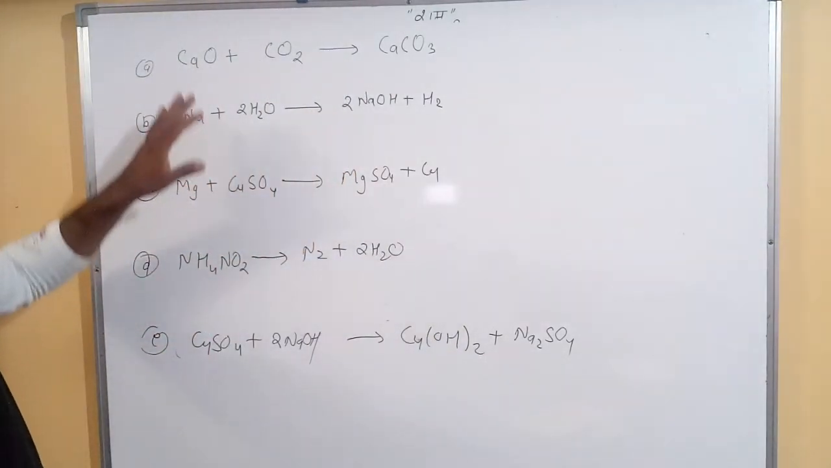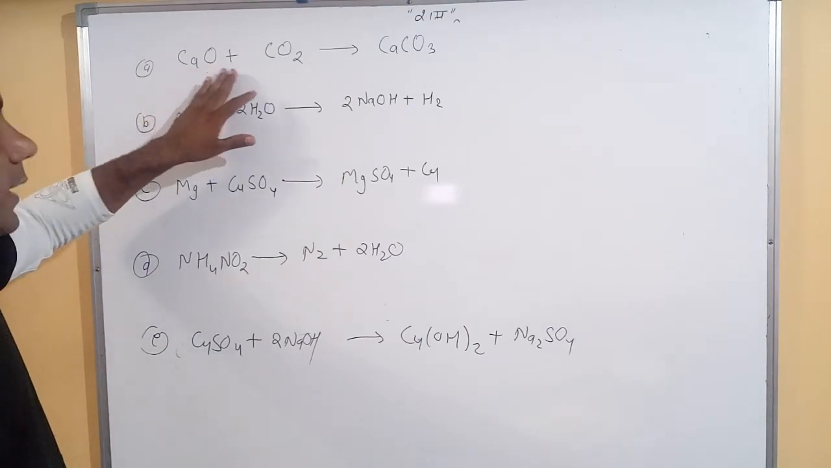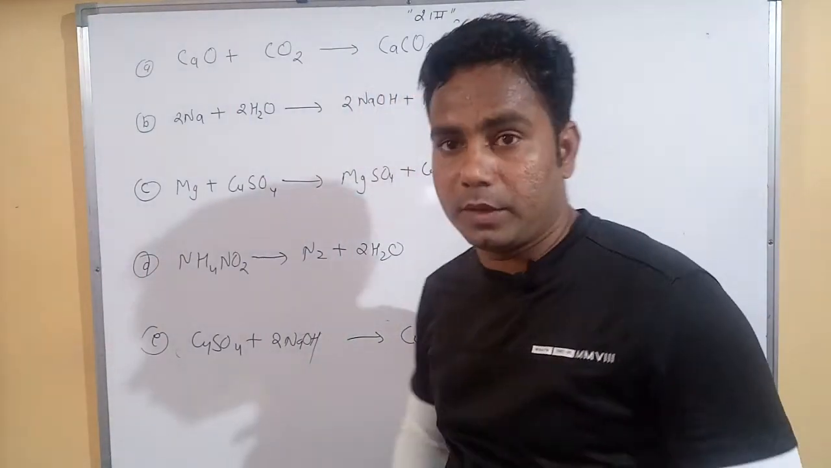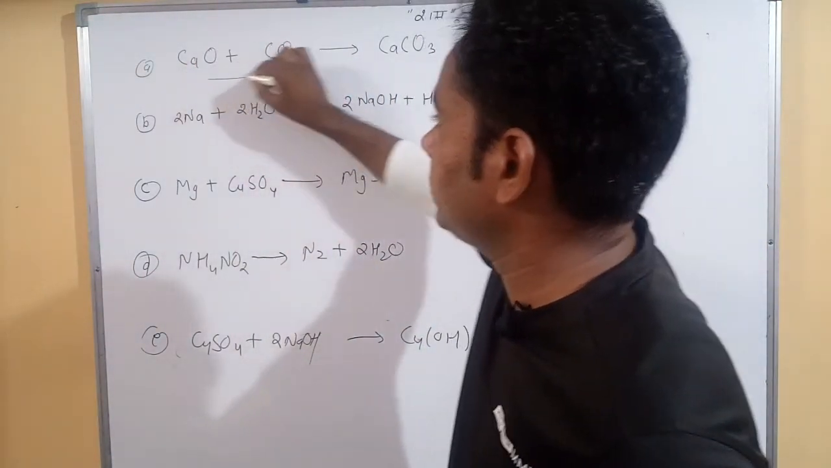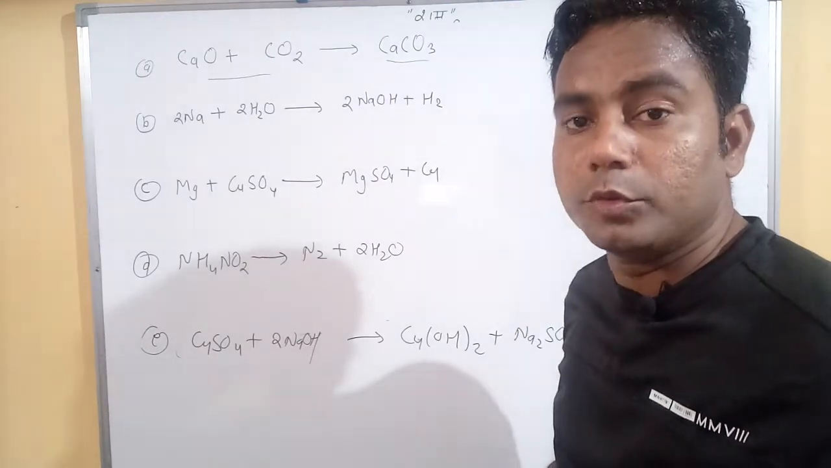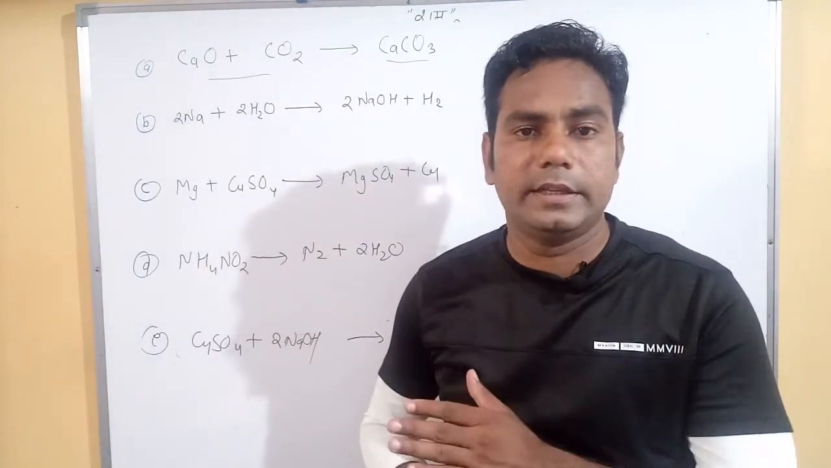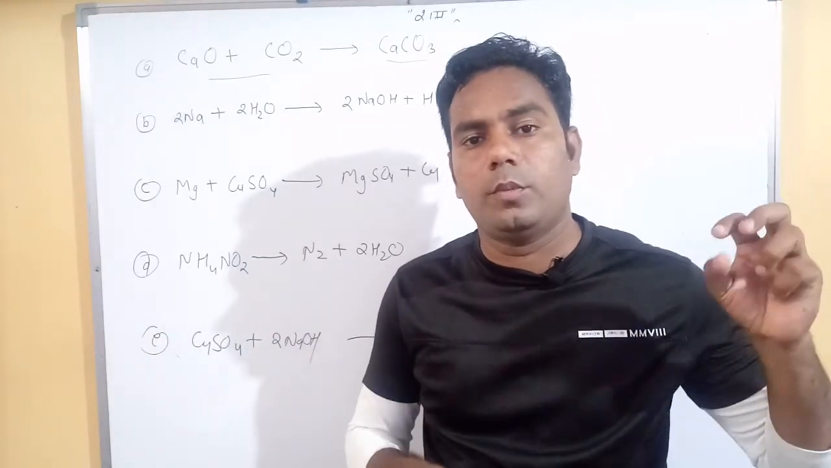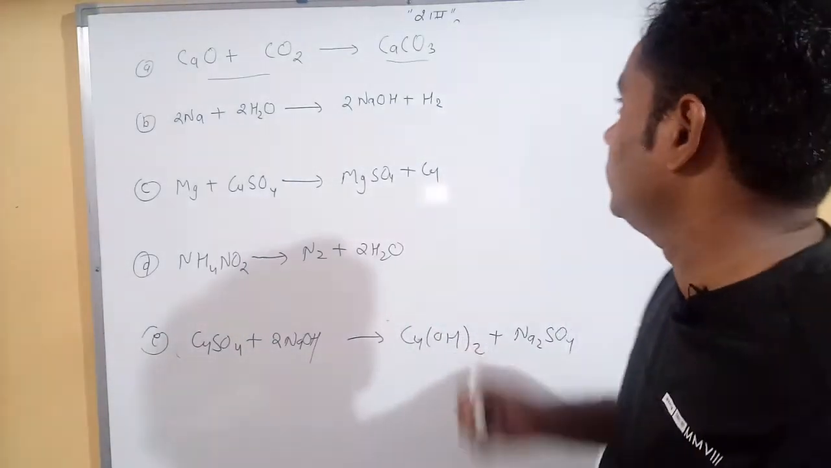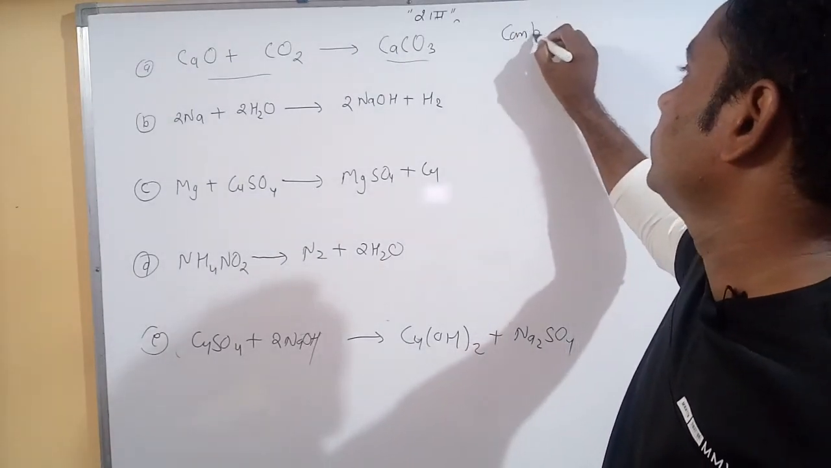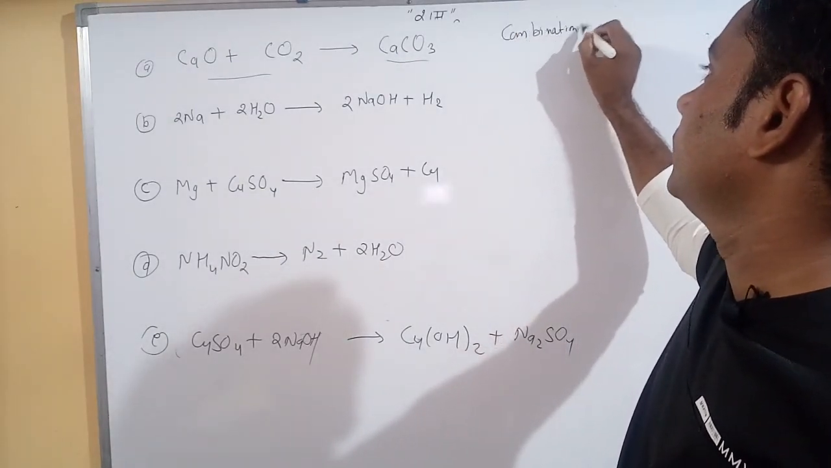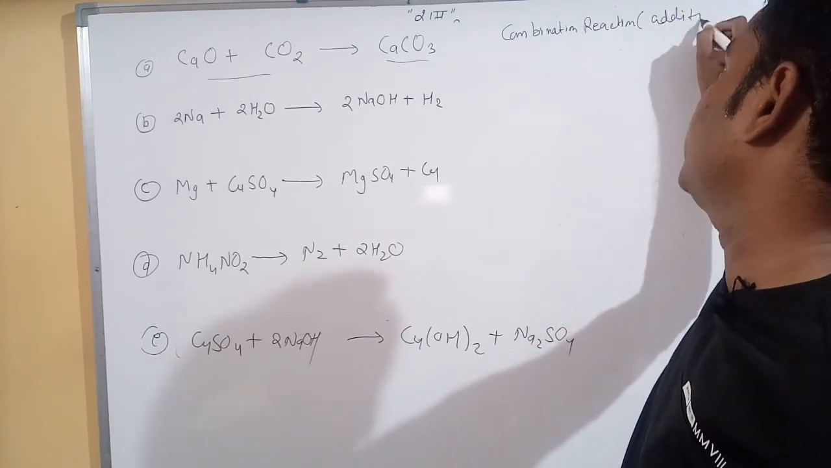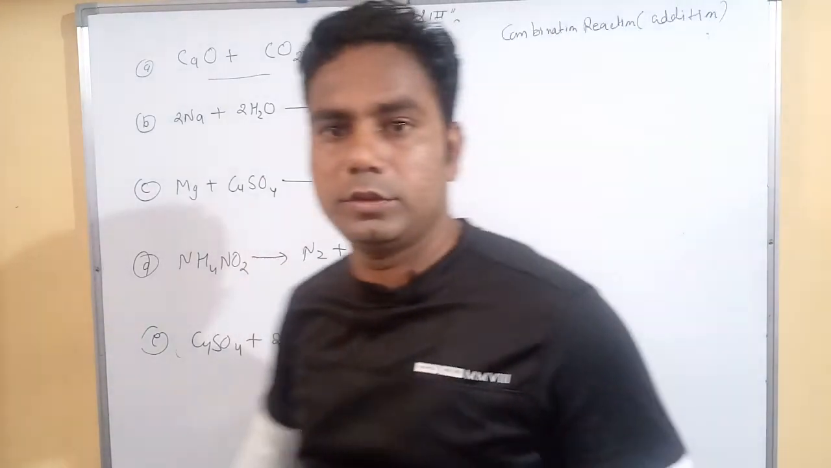So here calcium oxide reacts with carbon dioxide, then converts into calcium carbonate. Again, here two reactants are present, but only one product is present. So we know about the combination reaction: two or more than two reactants react with each other and form one product. So it's called a combination reaction. Sometimes we also say that this reaction is an addition reaction. Okay, clear? So don't confuse it.